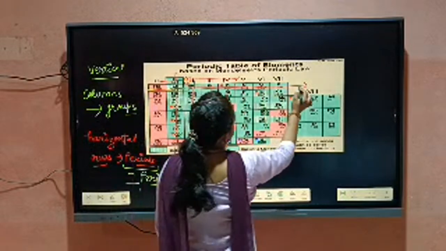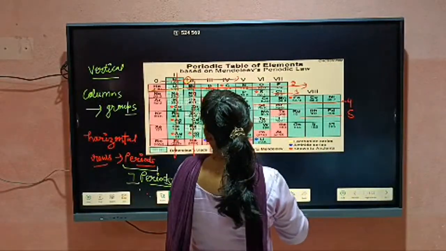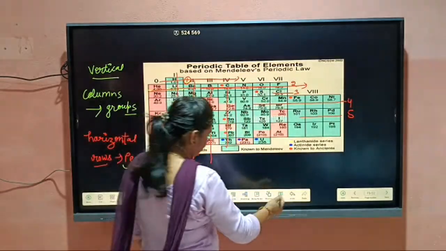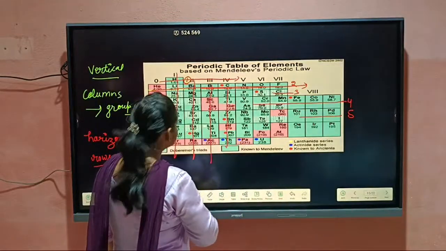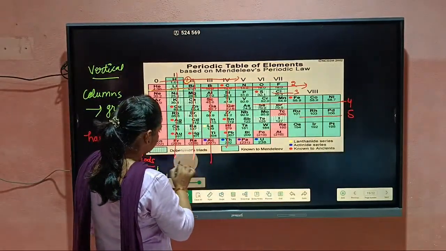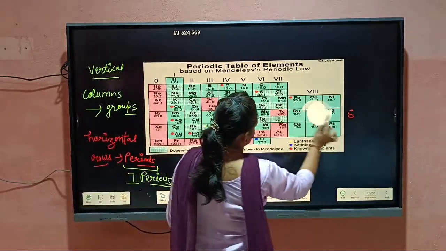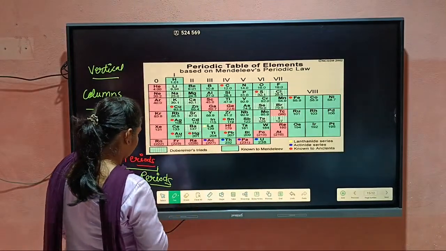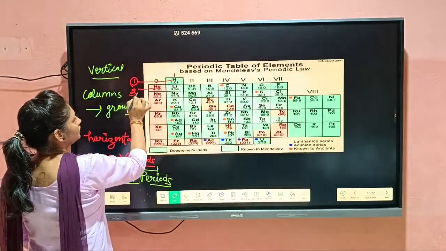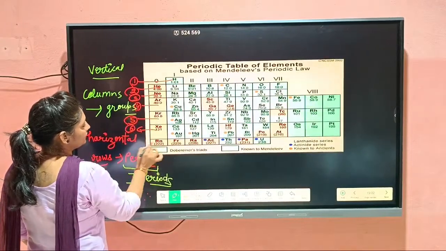This one is 2, 3, then 4, then 5, 6, and 7.